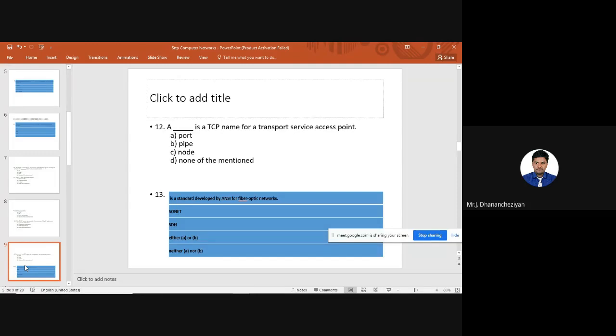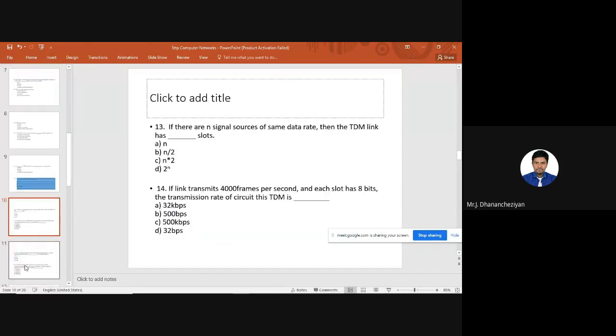Next question: dash is the standard developed by ANSI for fiber optic network. Okay, fine. So here the option is A. SONET is the standard which is developed by ANSI for fiber optic networks. It is a statement-based, purely informative question.